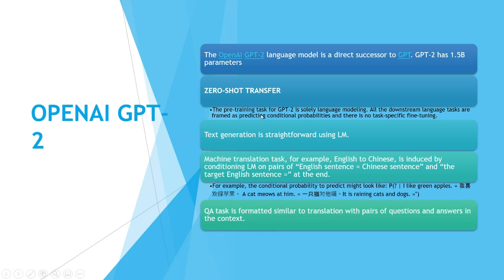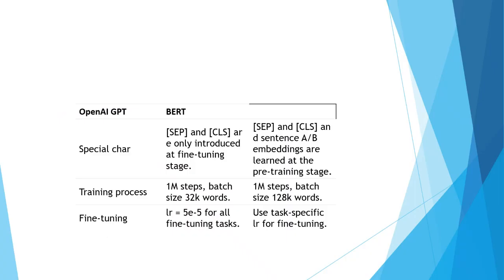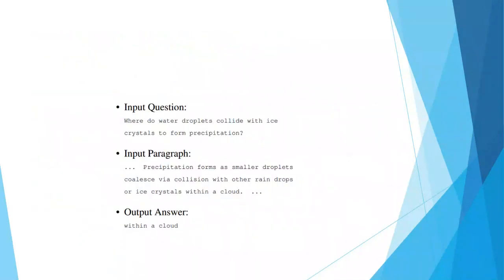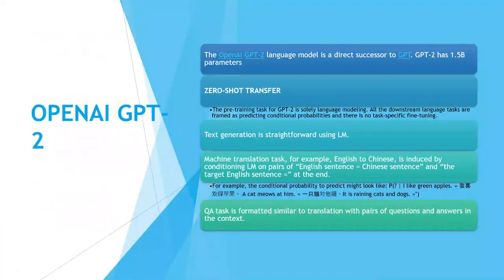But with OpenAI GPT-2, all the downstream language tasks are just predicting conditional probabilities, and there's no specific task as such. Even with BERT, we saw specific tasks like classification or prediction, but with GPT-2 all downstream tasks are treated as predicting conditional probabilities only.